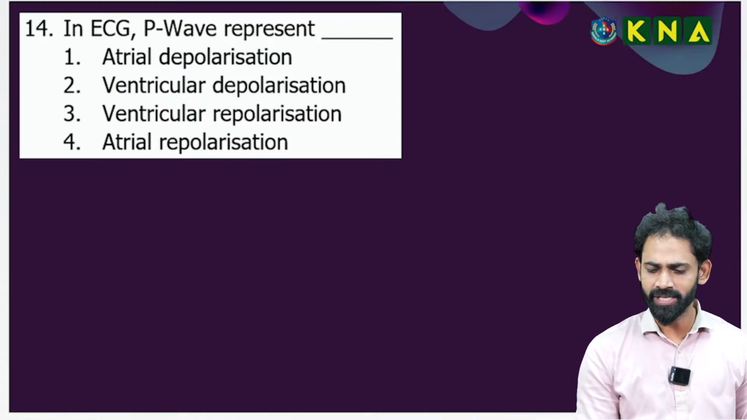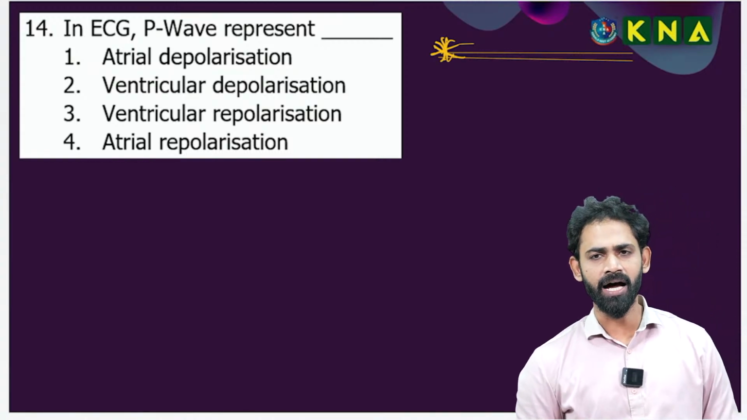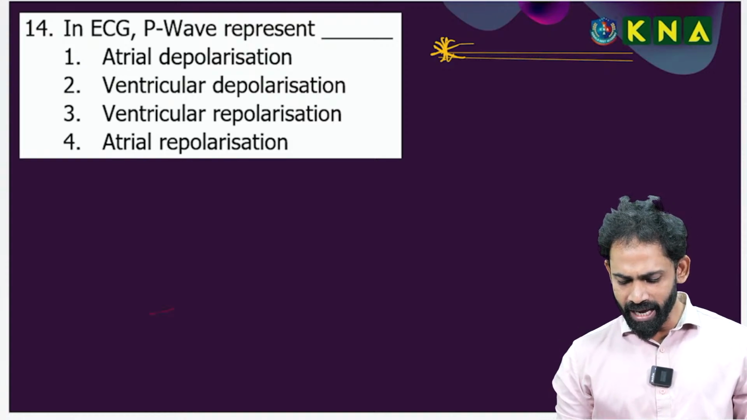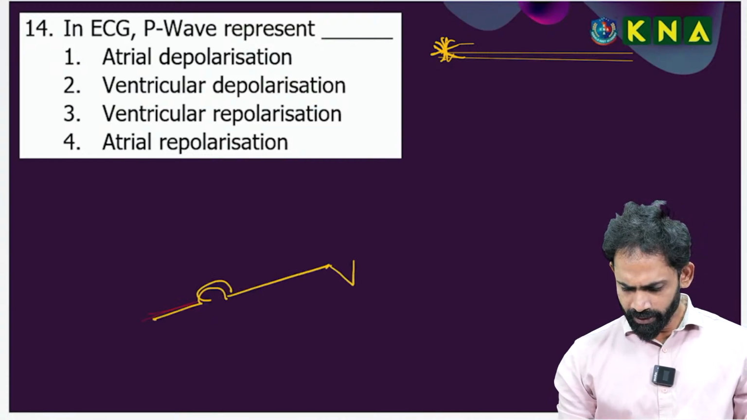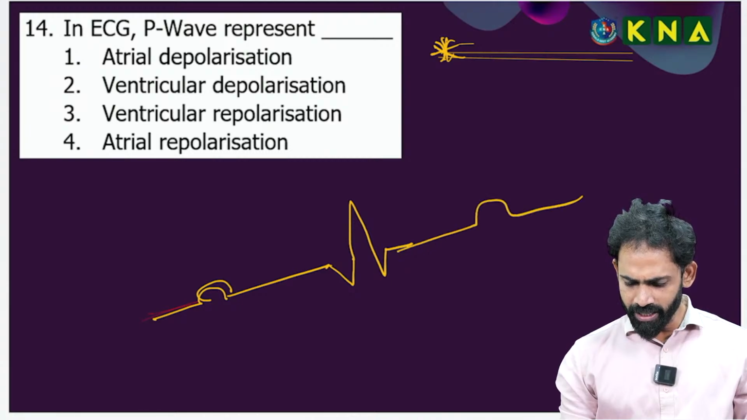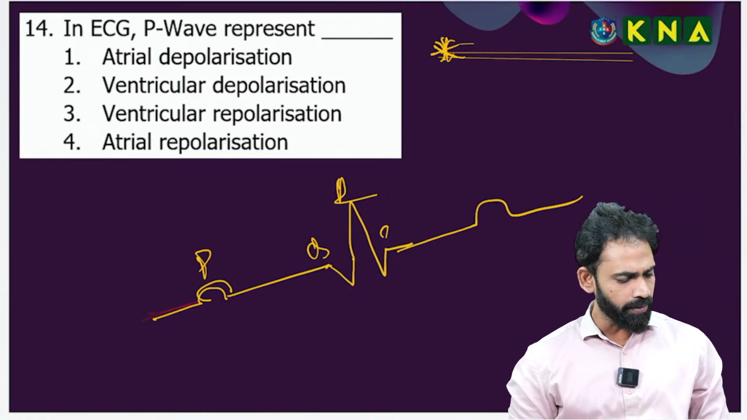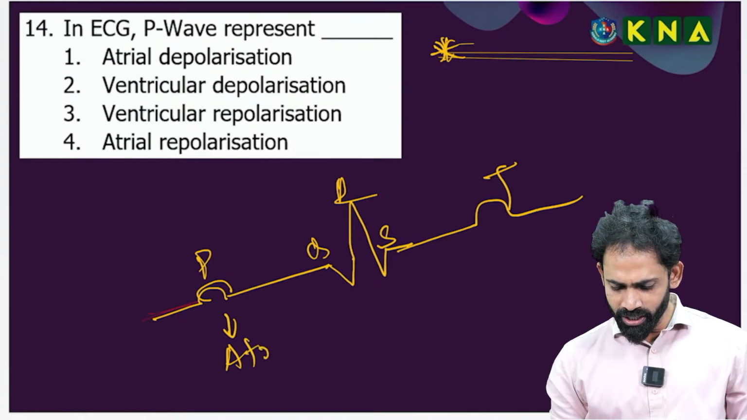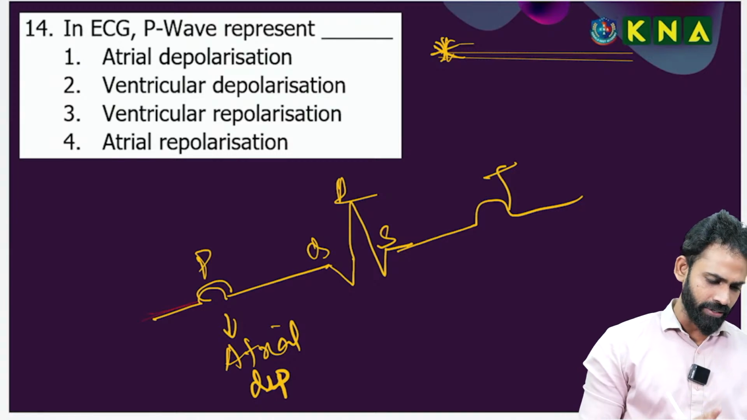In ECG, this question is not about the question, it is about the concept. The ECG area is important, one question is possible. In ECG, as we know, there is the P wave, next the QRS wave, and next the T wave. The P wave represents the atrial depolarization. That's important, three important points.